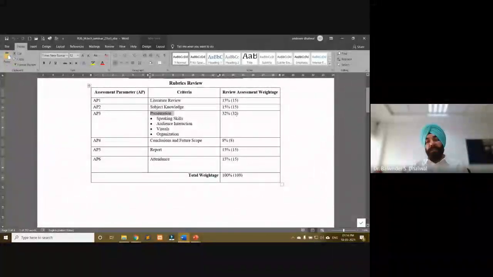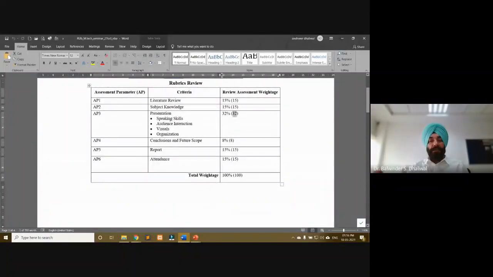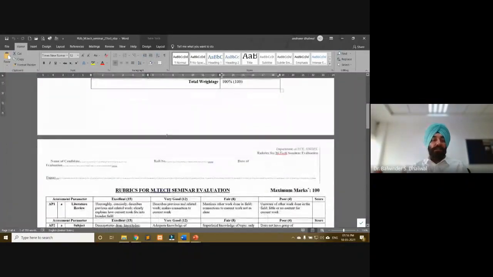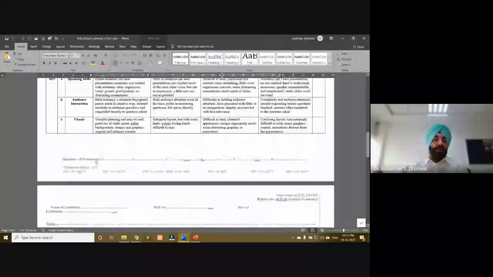So here we can see the total marks for this criteria are 32. We divided these 32 marks equally into these four sub criteria, so each sub criteria is of 8 marks. Speaking skill 8 marks, audience interaction, visual, organization.